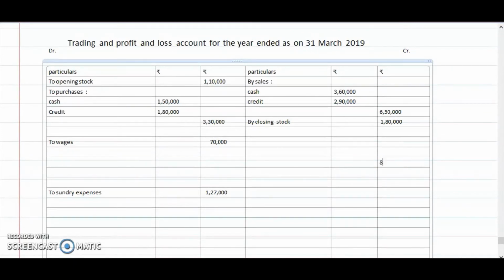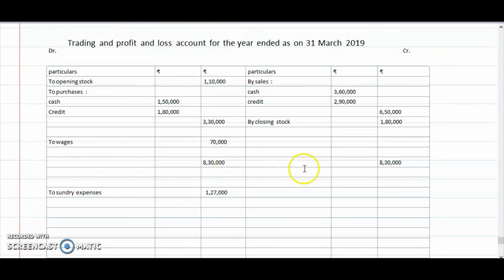Gross profit, you will get the amount of 3,20,000. If you add all these things, if you add this one and this one, you will get the amount of 5,10,000 as a total. Then 8,30,000 minus 5,10,000, you will get the gross profit of 3,20,000.